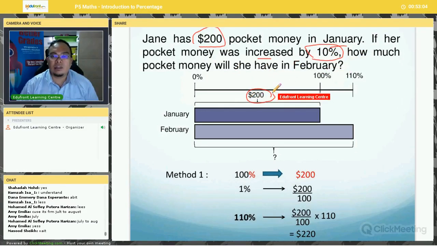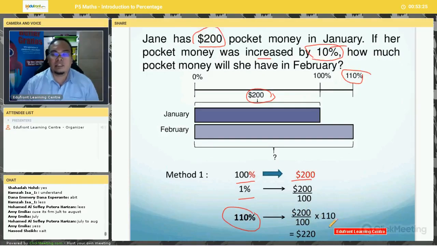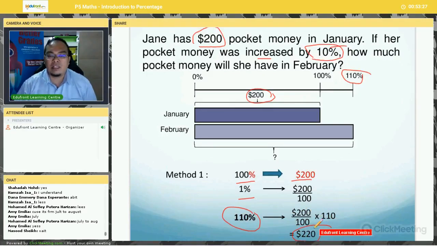So in January, $200. Now in February, increased by 10%. So it means that she will get 110%. Okay, so 100% is $200. 1%, you just divide by 100. And 110%, you multiply by 110, you get 220. Right, so you can see here, this is 220, right? Why 220? Because the amount of pocket money was increased by 10%.